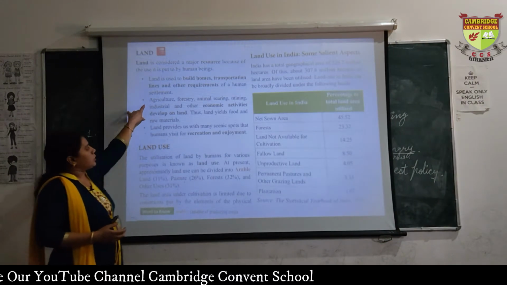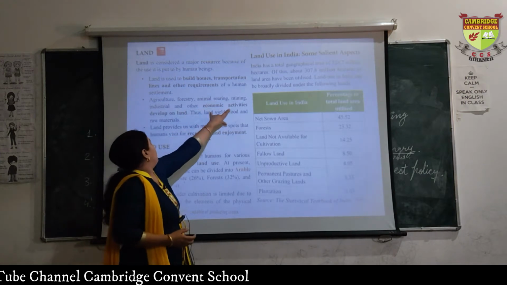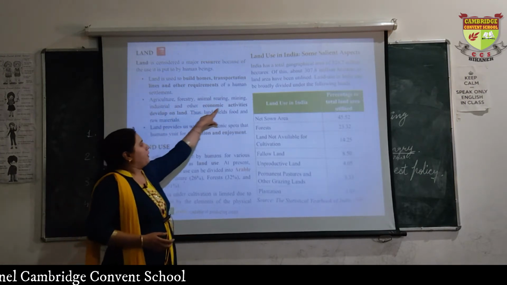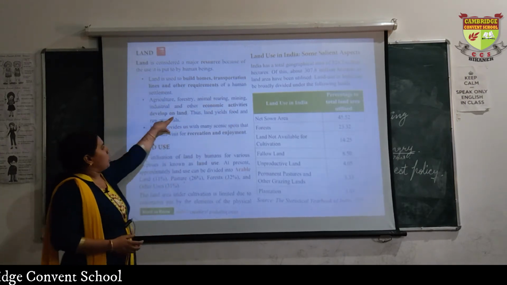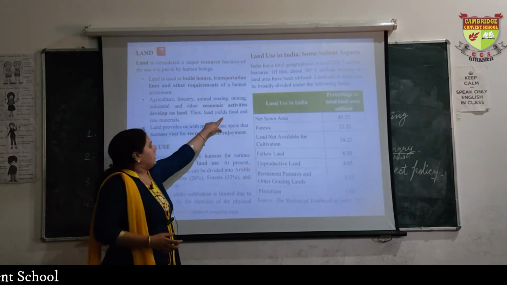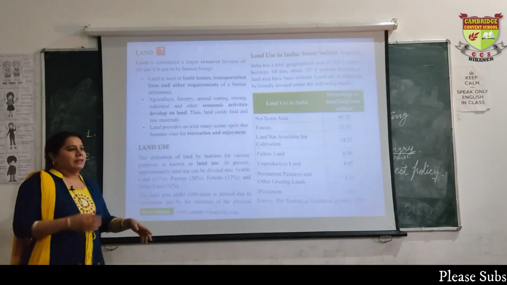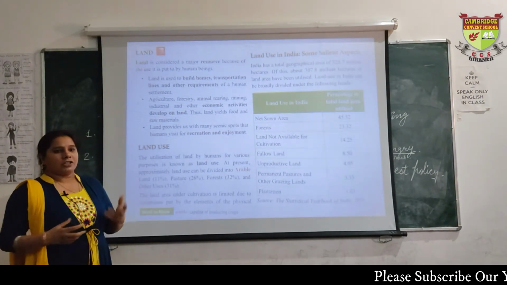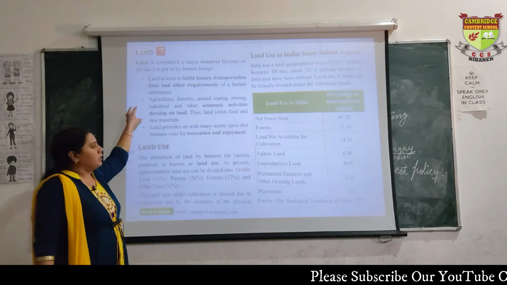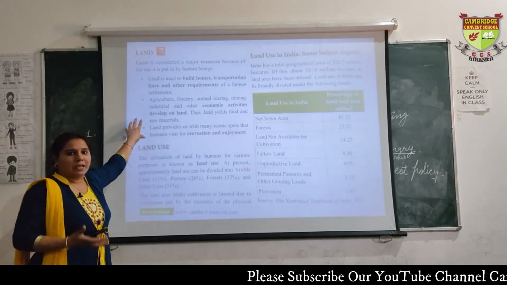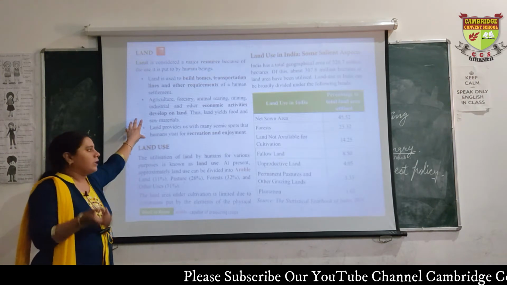Second, agriculture, forestry, animal rearing, mining, industries and other economic activities develop on land. Thus, land yields food and raw materials. The second important thing is that all the industries and the agricultural sector are dependent on land. All economic activities are based on land.